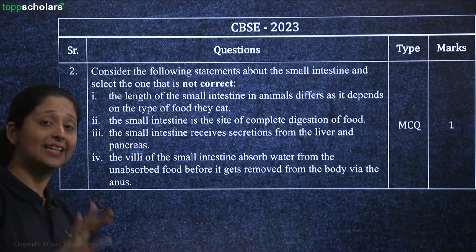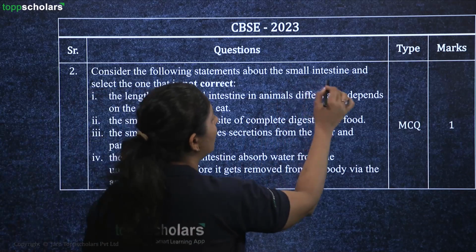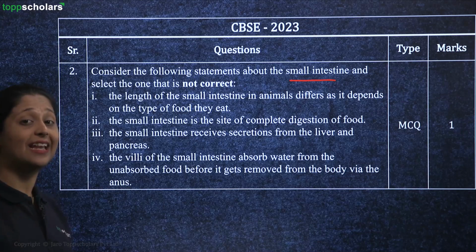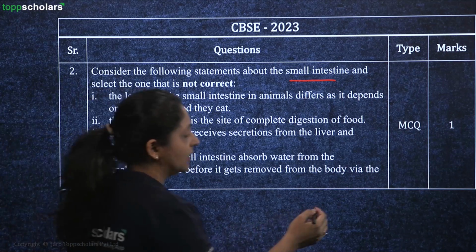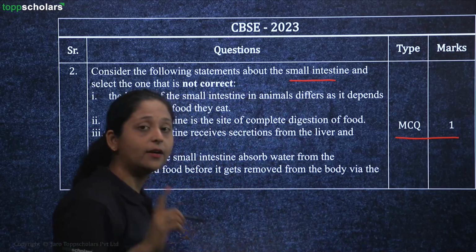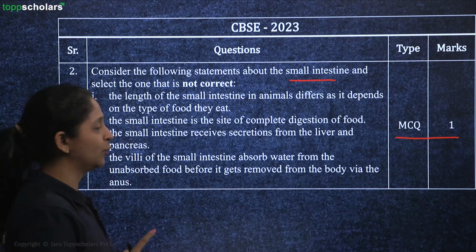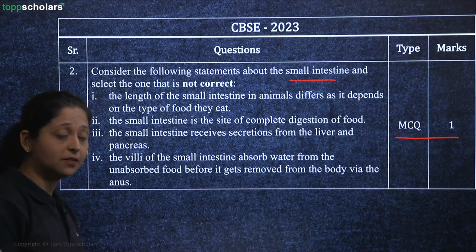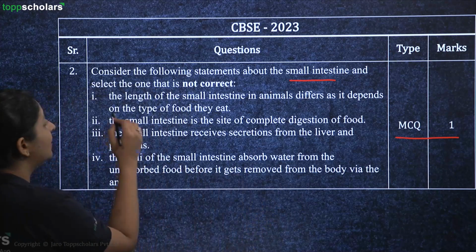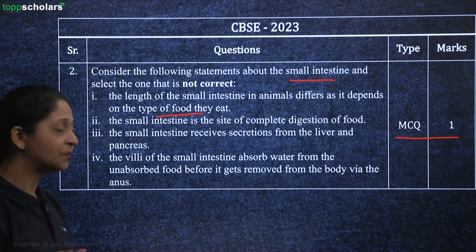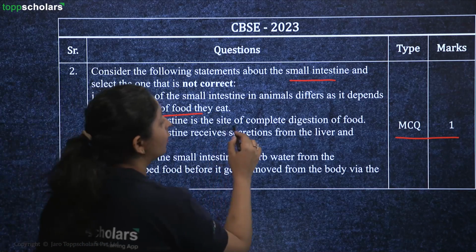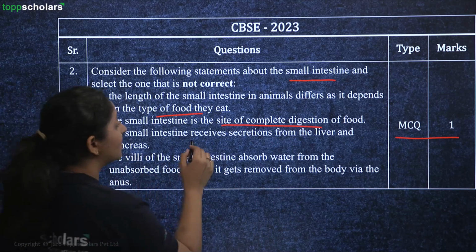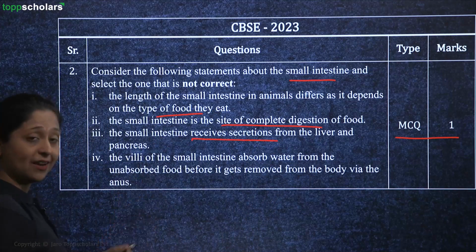Consider the following statements about the small intestine and select the one which is not correct. That means you have to find the incorrect statement here. Again, a multiple choice question, and you will be provided with 1 mark for the same. The options here are the length of small intestine in animals, as it depends on the type of food they eat. The small intestine is the site of complete digestion of your food. The small intestine receives secretions from liver and pancreas.